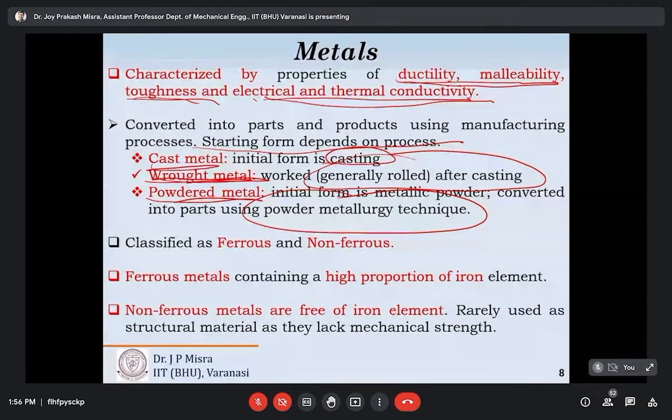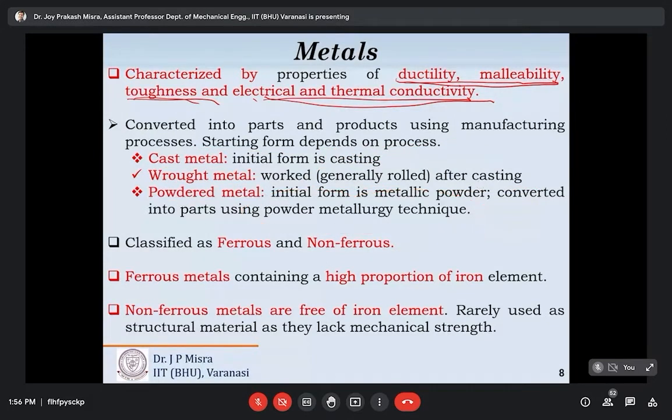I just wish to give you a brief idea of these three techniques before going into the details of other processes: casting, rolling, and powder metallurgy. What do we mean by casting, rolling, and powder metallurgy? Coming to casting: casting is the method in which liquefied metal is poured inside a mold of the shape to be produced and allowed to solidify, so that the metal attains the shape of the mold.